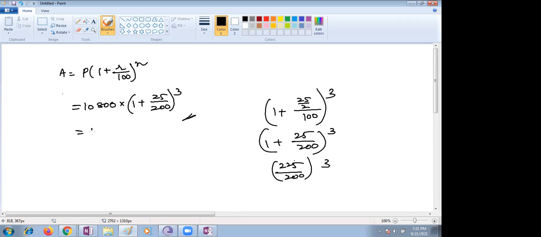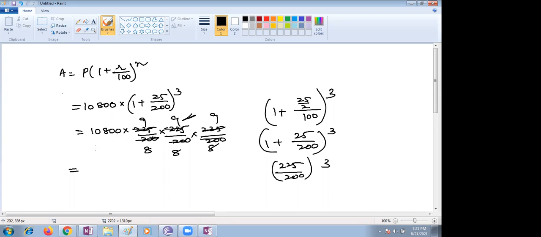So you just simplify, children. 10,800 multiplied with 225 by 200 three times. You can go with the 5 table. Yes, 5 or 25 table. Which table will go into both the numbers? Ma'am, 25 table. 25 8 times, 25 9 times. Is it true, children? 8 by 9. Yes, ma'am, it is correct. Only 8 by 9 is coming. Now you have to go with the 8 table. 108 will come, children, in the 8 table.